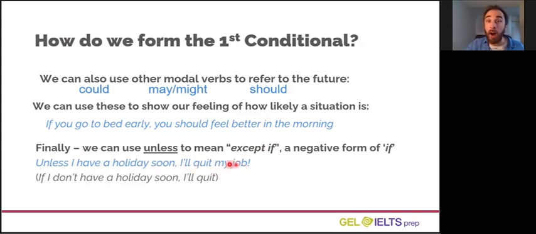This means I will quit my job, but the only thing that could stop me from quitting my job is having a holiday soon. Unless I have a holiday soon, I'll quit my job. I could rephrase this as I'll quit my job if I don't have a holiday soon. So unless is like a negative if.